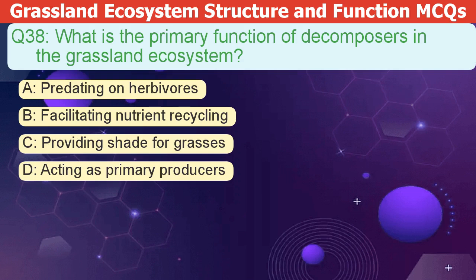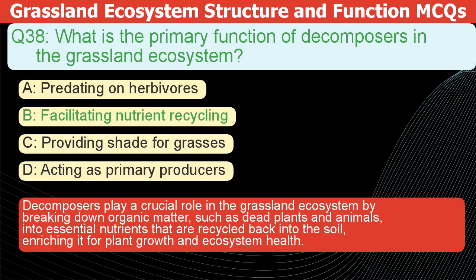What is the primary function of decomposers in the grassland ecosystem? A. Predating on herbivores. B. Facilitating nutrient recycling. C. Providing shade for grasses. D. Acting as primary producers. The correct answer is B. Decomposers play a crucial role in the grassland ecosystem. They break down organic matter, such as dead plants and animals. This creates essential nutrients. These nutrients are recycled back into the soil, enriching it for plant growth and ecosystem health.